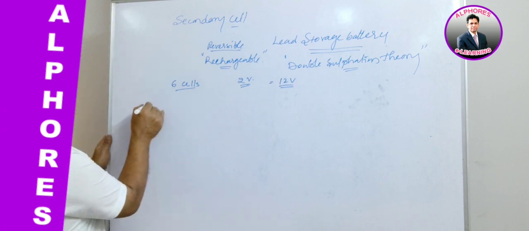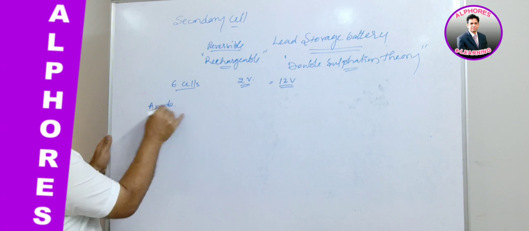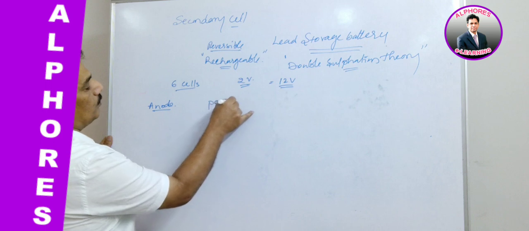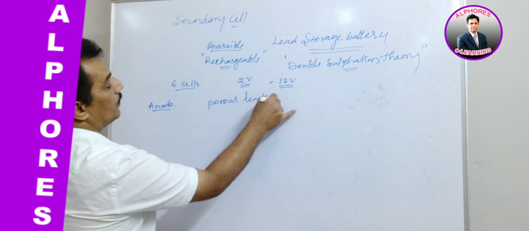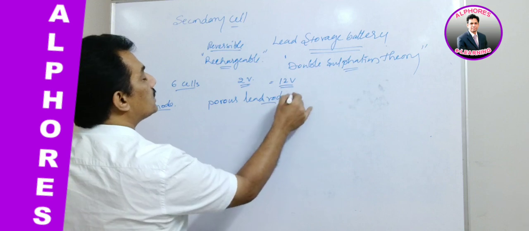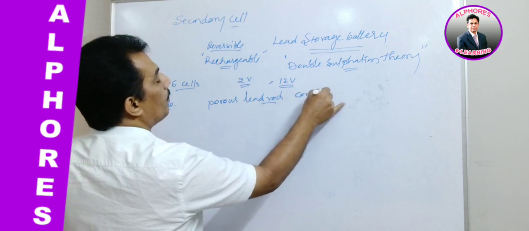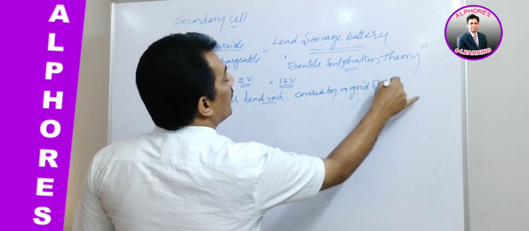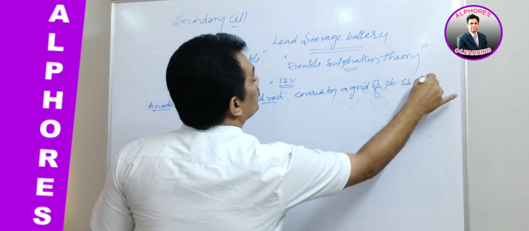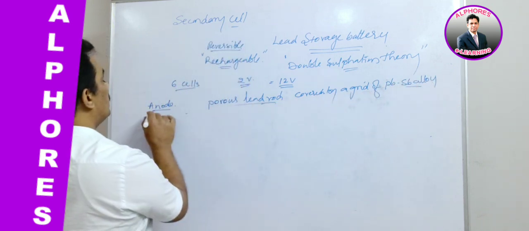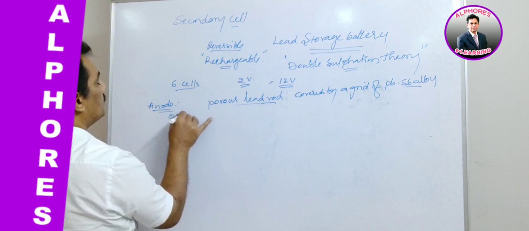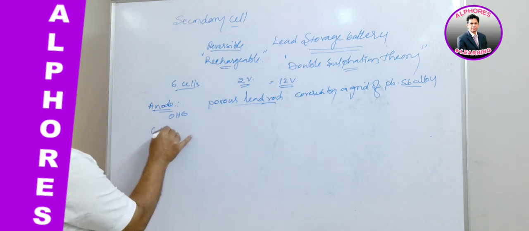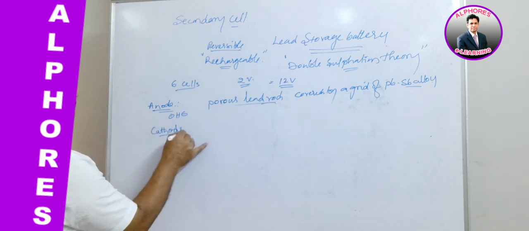And now the anode is the porous lead rod. It is covered by a grid of lead and antimony alloy. This is behaving as the anode, where oxidation takes place. Clear? And now the cathode. At the cathode it is reduction.